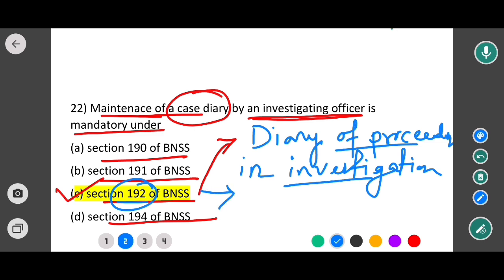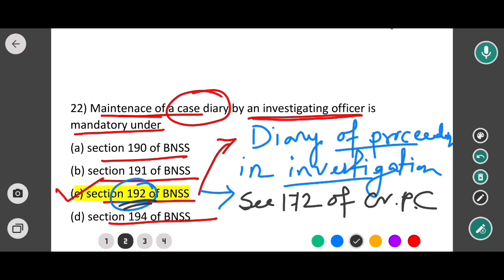This section corresponds to section 172 of CRPC. As per the provision of section 192 of BNSS, every police officer shall day by day enter his proceedings in the investigation in a diary.